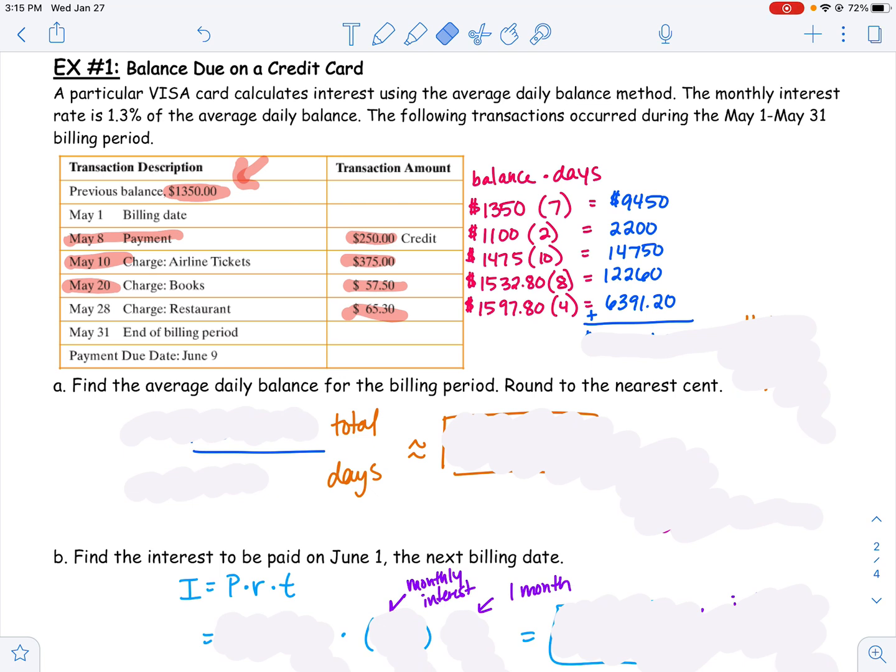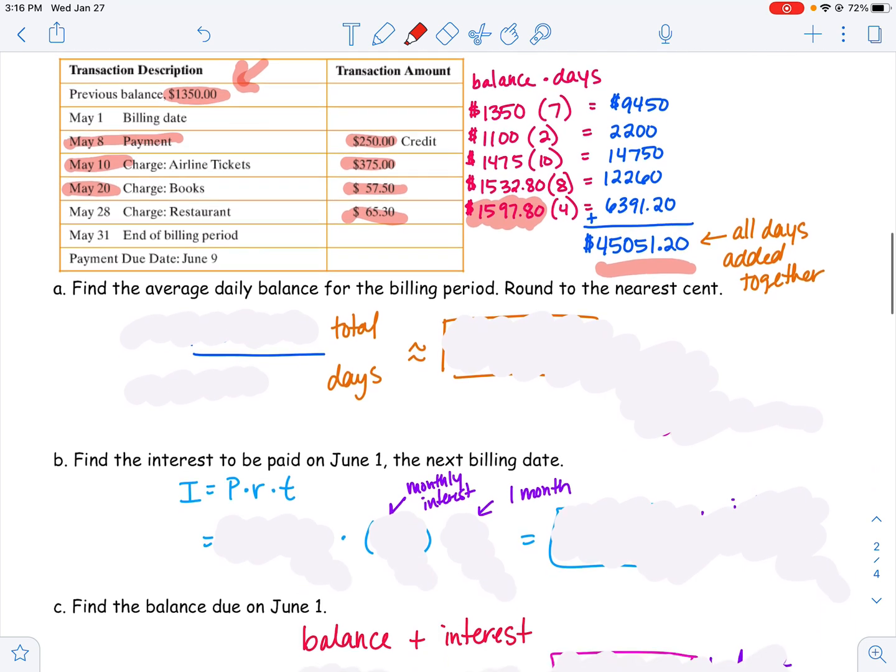This is just adding up the balances every single day. So if I continue to add up all of these balances, I end up getting a total of $45,051.20. These are all the days added together. We don't owe $45,000 on the credit card. Remember, we only owe $1,597.80 at the end of the month. But the $45,000 is adding up the balance every single day so we can find our average daily balance.